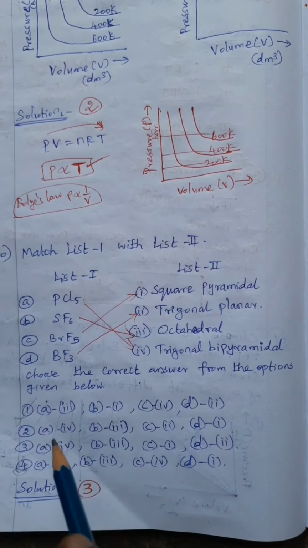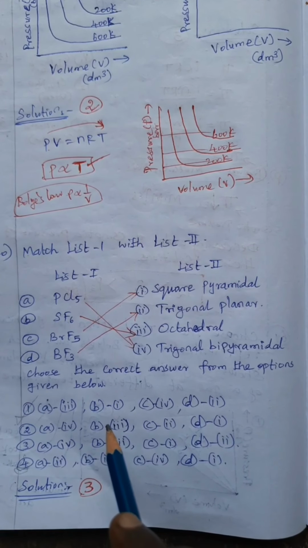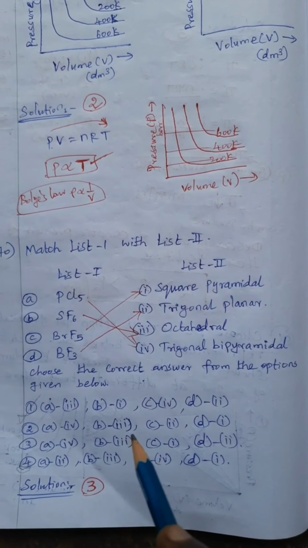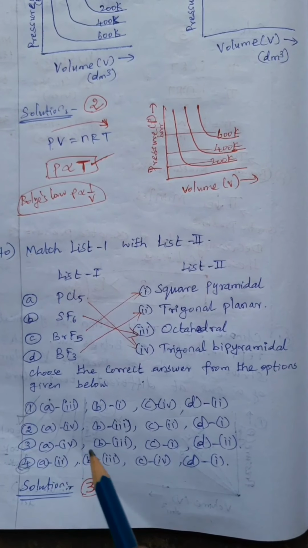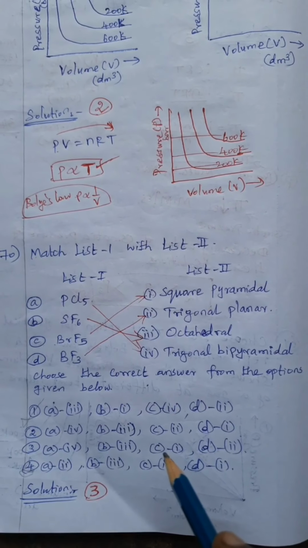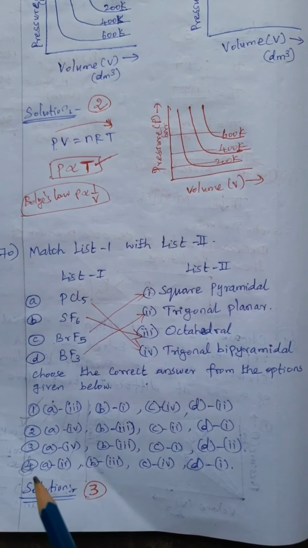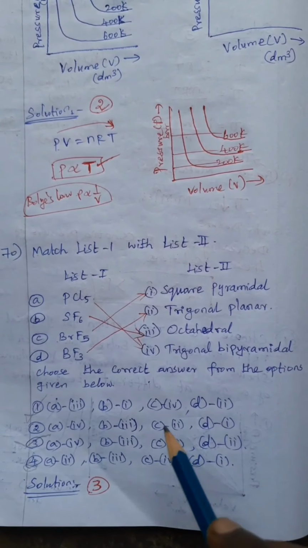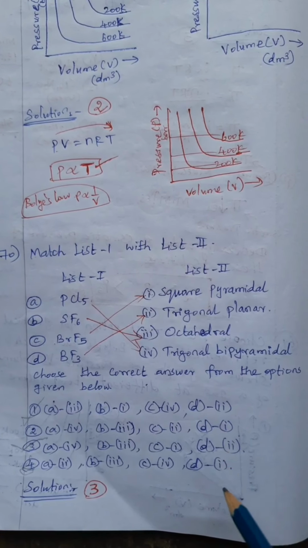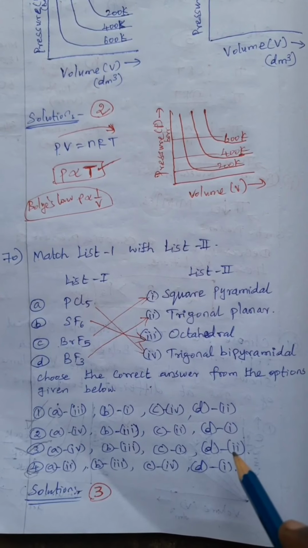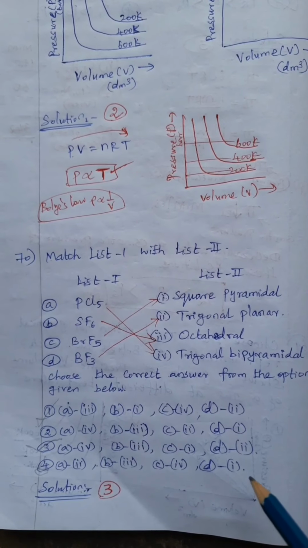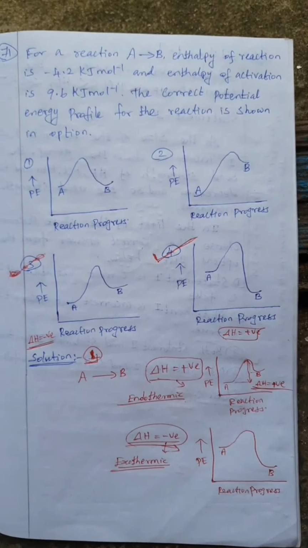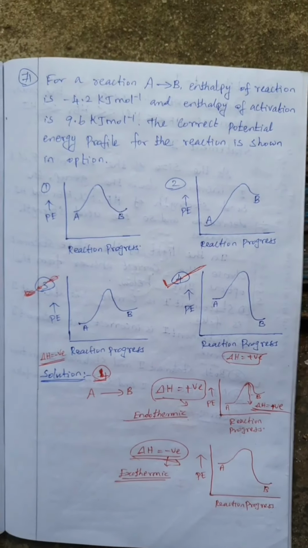SF6 is octahedral, so B is 3, and BrF5 is square pyramidal, so C equal to 1. So option 3 is the correct one. Then BrF3 is trigonal planar. Okay, so question number 70, the answer is 3. Then question number 71.